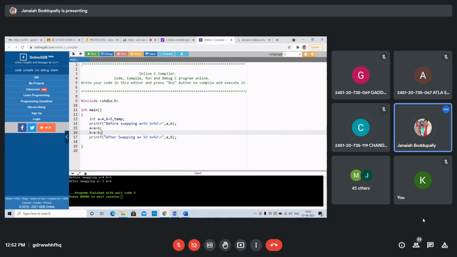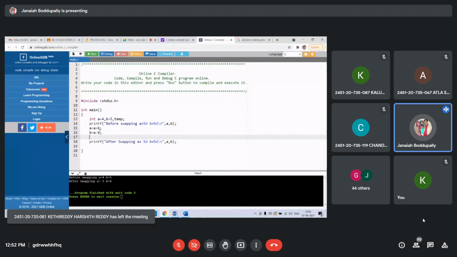-1. Huh? What is in A, babu? First, A equal to A plus B. What is the value in A now after executing this first assignment statement? Sir, B value 4, sir. Once B value 4 has come, what should be done again? A equals A minus B. A has 9, nothing changed. B has changed. B is now 4.